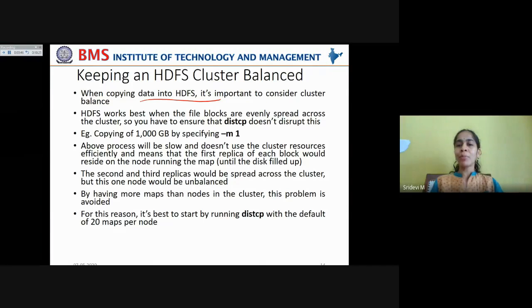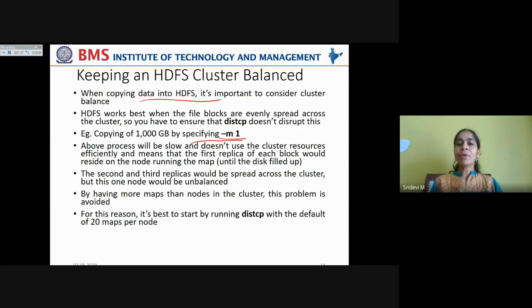When DistCP is copying data across the clusters, you should ensure that it doesn't disturb the even spreading of blocks across the cluster. Let us consider the example of copying 1000 GB of data by specifying only one map, indicating -m 1. This indicates that only one map is responsible for copying 1000 GB of data across the cluster.